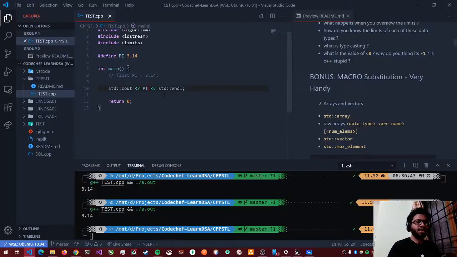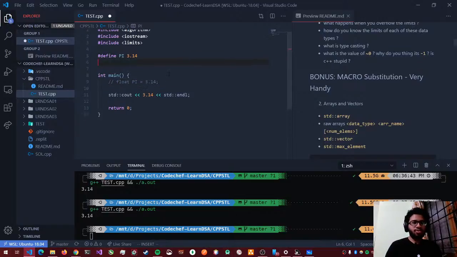After doing the macro substitution, the compiler will make it like this. It's just simple substitution. It's really fast. If I do float pi is equal to 3.14, it will allocate memory to it and then print it. Hash define pi 3.14 will not do that. It will directly replace wherever I've written pi with 3.14 and it will still work.